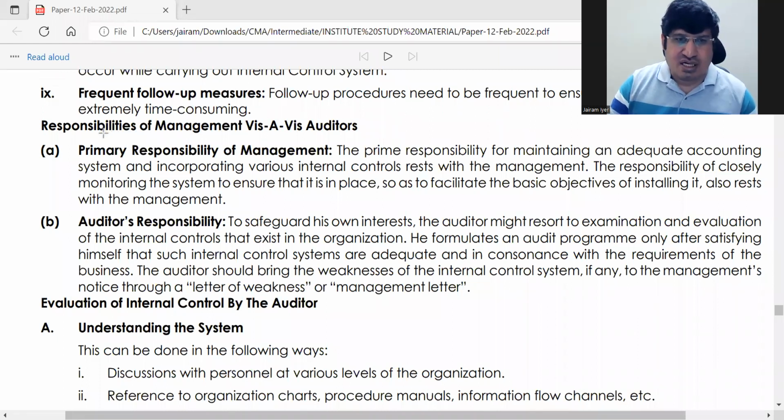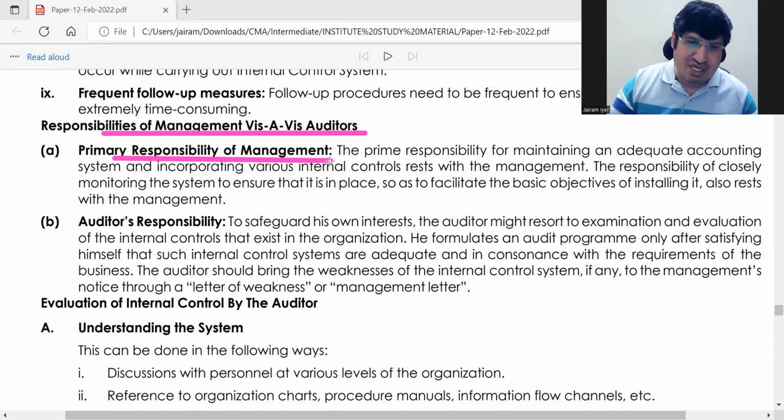So next is responsibilities of management in relation to auditors. Okay? So now prime responsibility of internal control is with management. It is the responsibility of the management to make sure there is internal control and is functioning properly. So what is auditor's responsibility here? Okay?